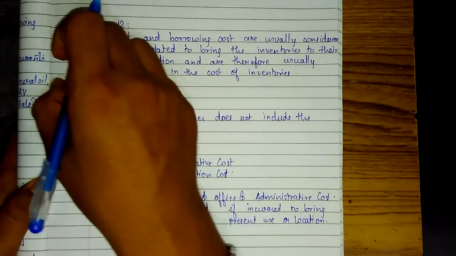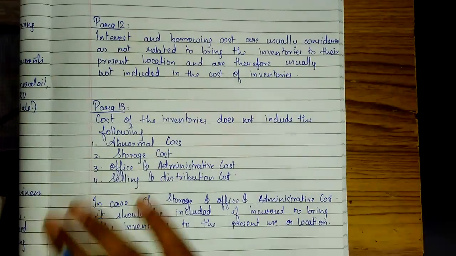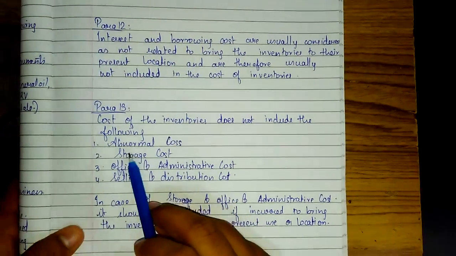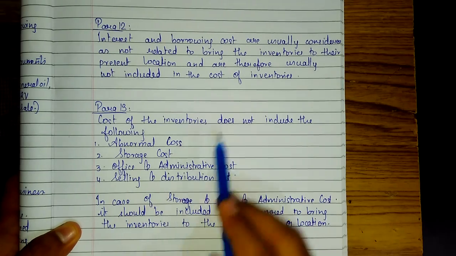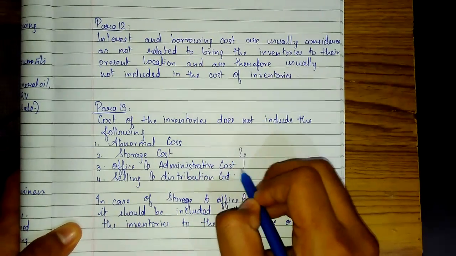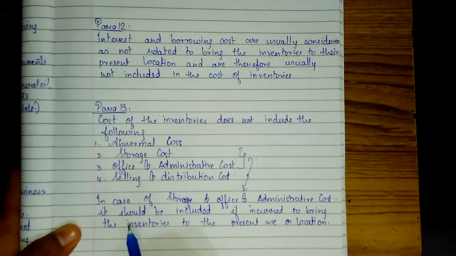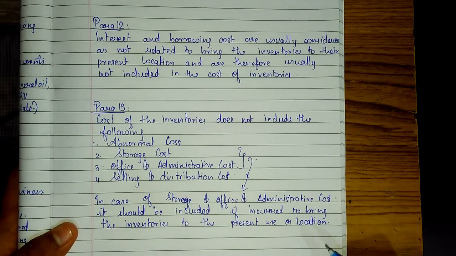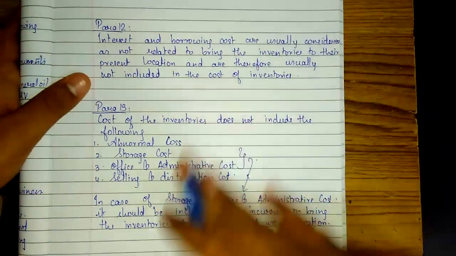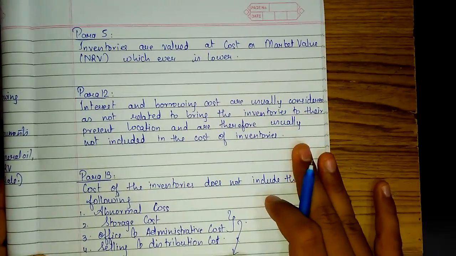So para 13 says the cost of the inventories does not include the following: abnormal loss, storage cost, office and administrative cost, selling and distribution cost. But these costs will be taken into consideration, that is, will be included in the cost if incurred to bring the inventories to the present use or location. So this page is somewhat very important. So firstly, I want you all to please copy para 5.